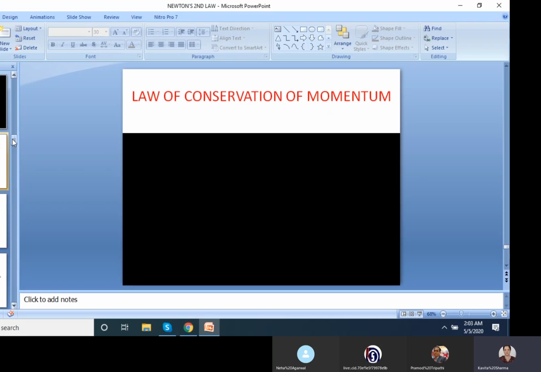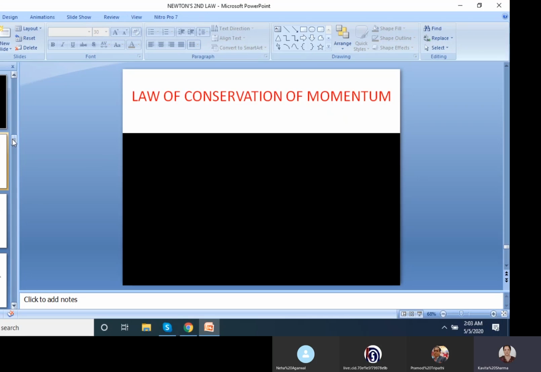Then when a batsman hits the ball, why is the ball sometimes going out of the field for a sixer also? In that case, the force of the bat on the ball and the ball on the bat is the same. It's action and reaction, equal and opposite. But the impact is different. Why? Because the ball is of less mass. Less mass means more acceleration is produced, right? Whereas the bat is of comparatively more mass, so less acceleration is produced in this case.